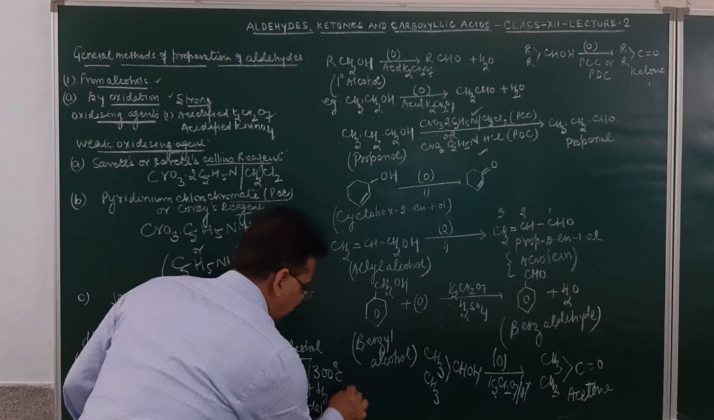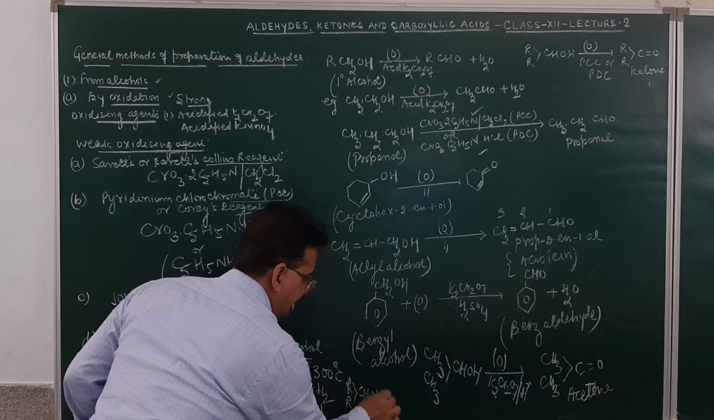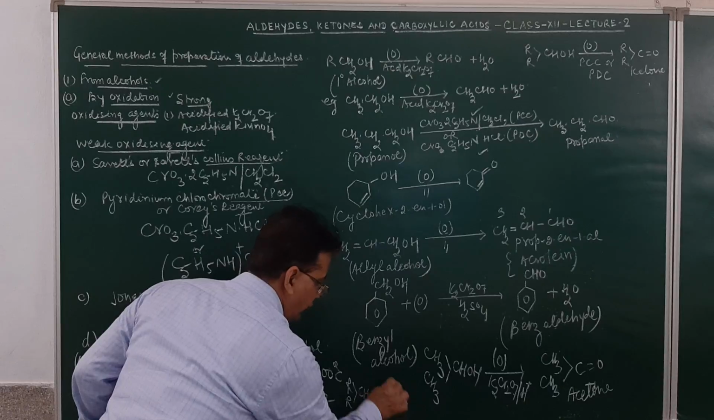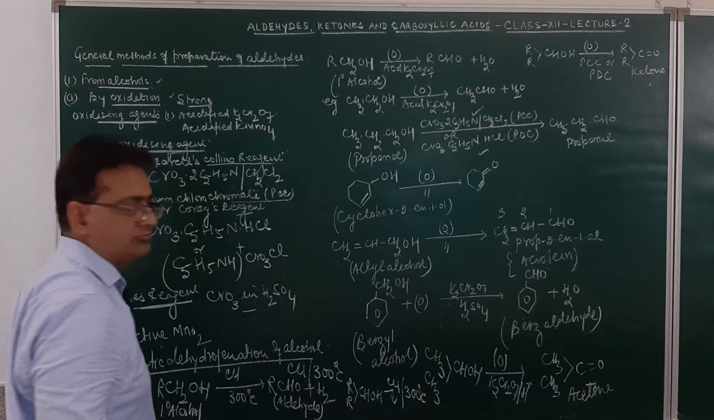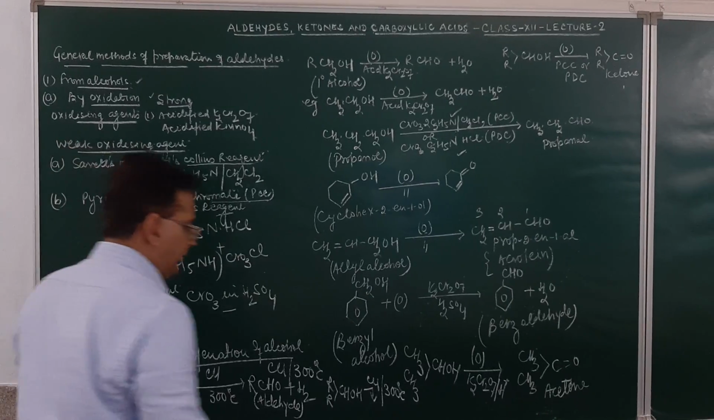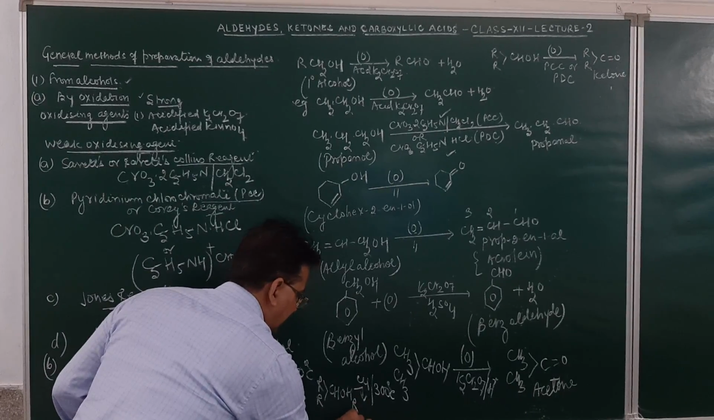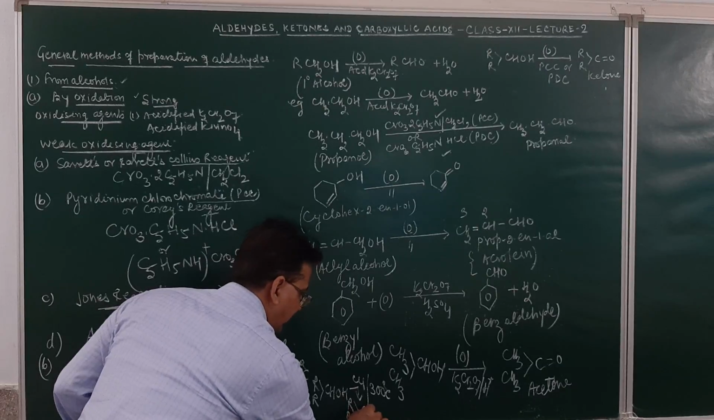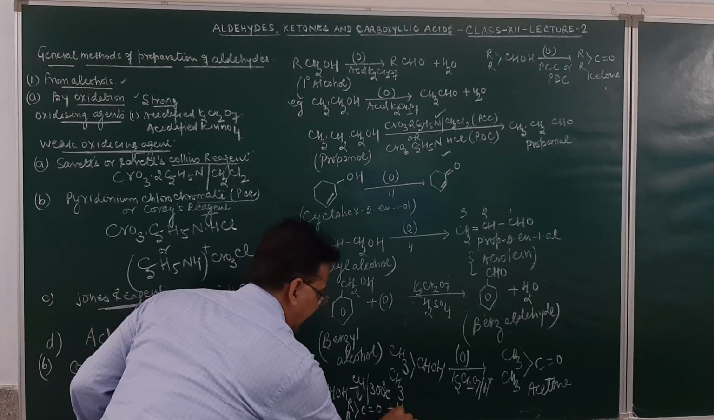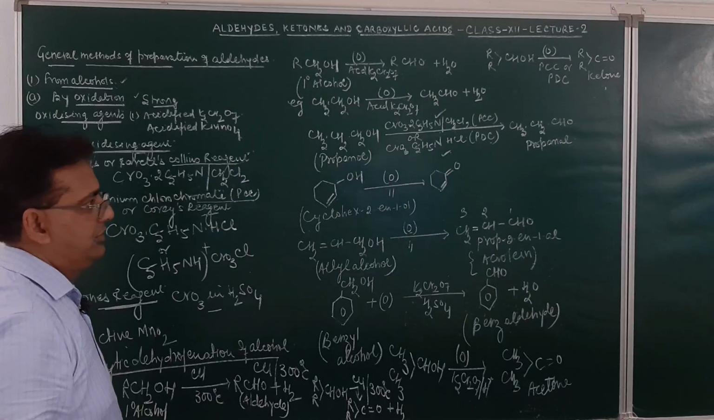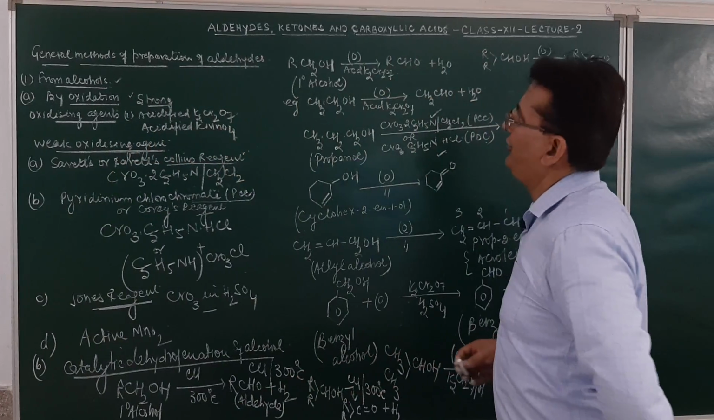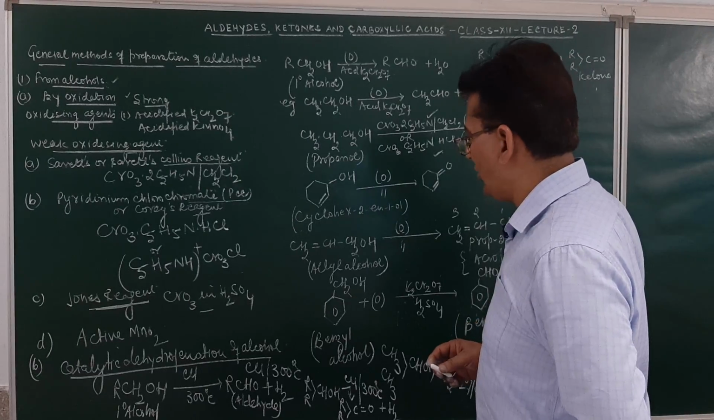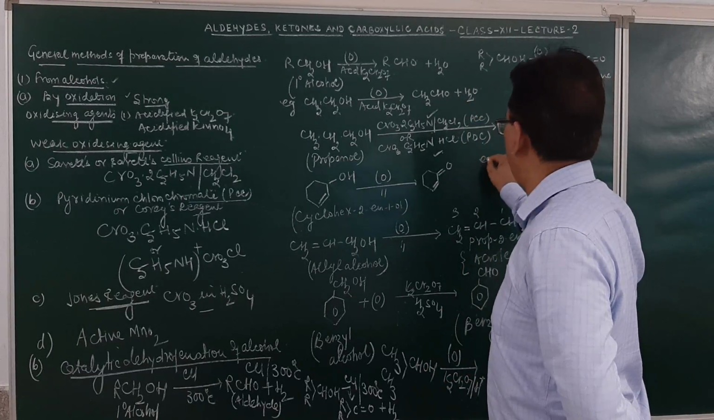If you take secondary alcohols, R2CHOH, secondary alcohol on dehydrogenation with copper at 300 degrees C will result in the formation of a ketone molecule. This will be R2C=O. Ketone is formed and hydrogen in the form of a gas will be given out. Is it clear?